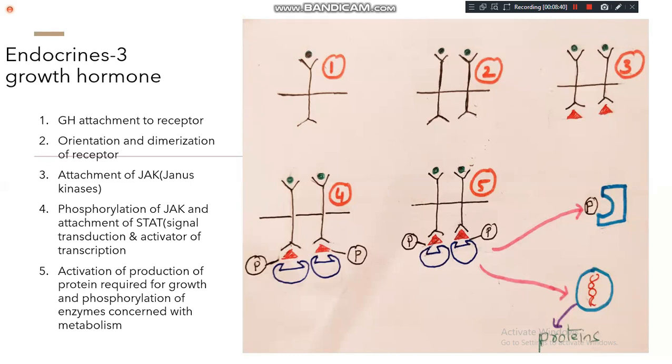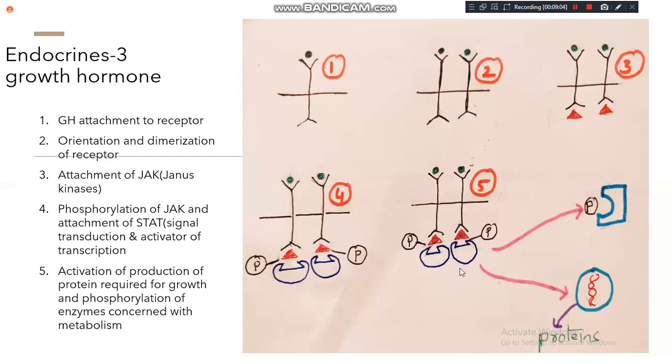Anabolism means the synthetic pathway, the enzymes which promote the formation of any particular product, that means synthesis. So all the enzymes concerned with the synthetic pathway, and one phosphate will be donated to these enzymes. That means it is the phosphorylation of the enzymes which are concerned with anabolism.